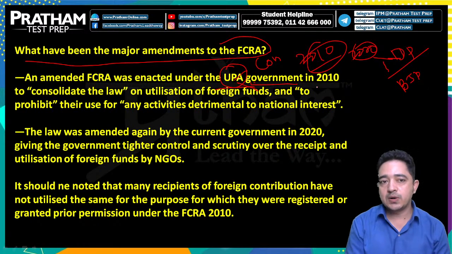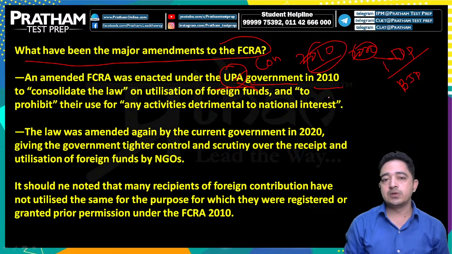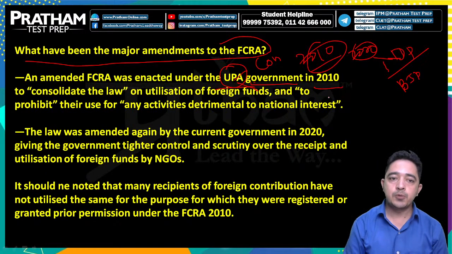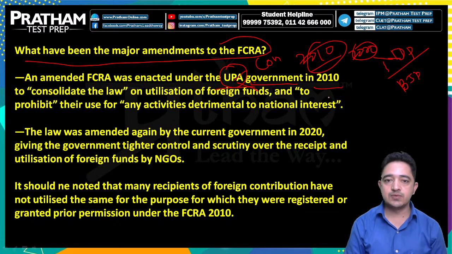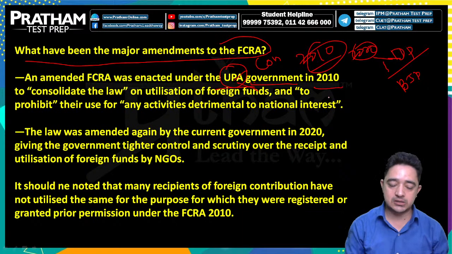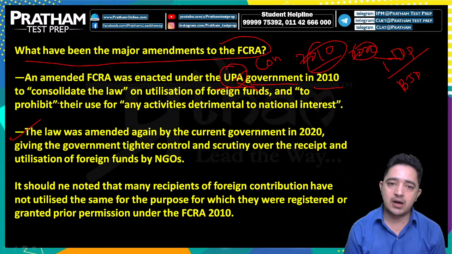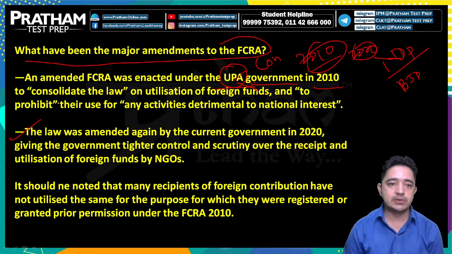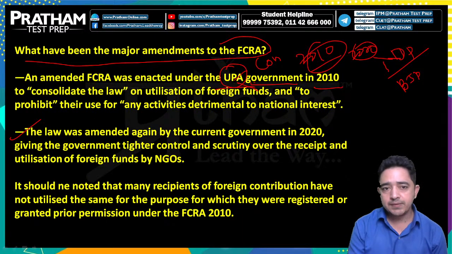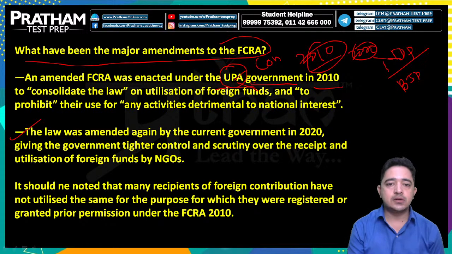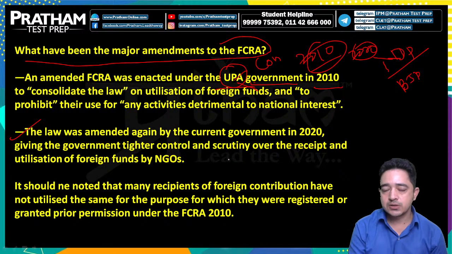So the UPA government of 2010 consolidated the law on utilization of foreign funds and prohibited their use in any activities detrimental to the national interest. Second thing we need to keep in mind, the law was amended again by the current government in 2020, giving the government tighter control and scrutiny over the receipt and utilization.